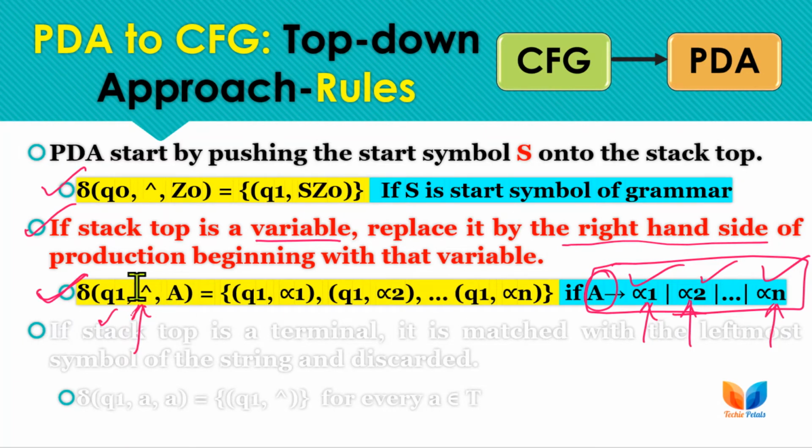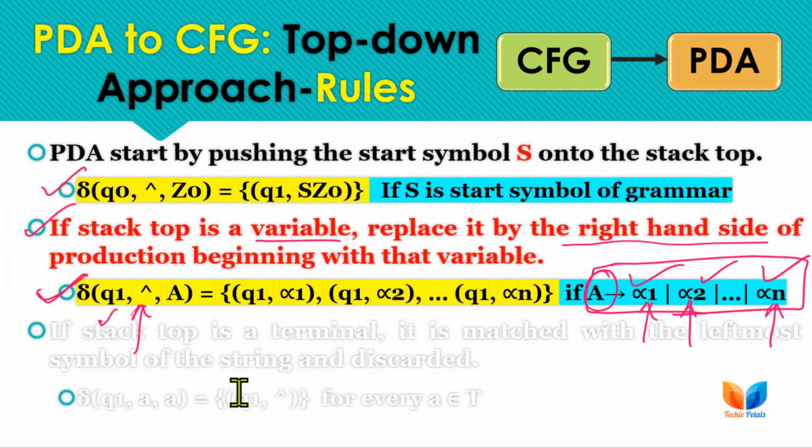If we have only one such combination, we call it a deterministic PDA. If we have multiple options here, then it is a non-deterministic PDA.